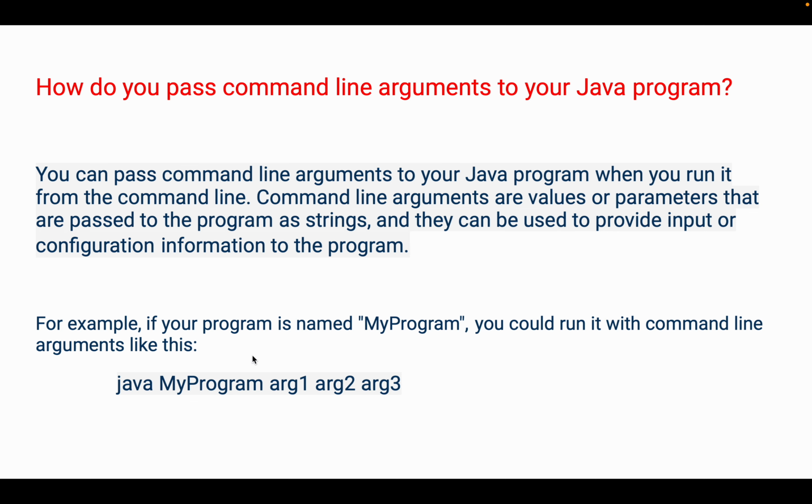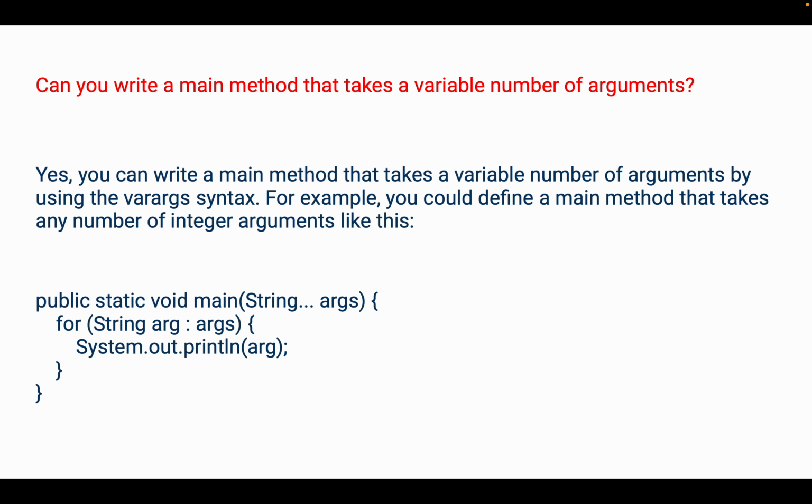For example, if your program is named my program, then you can run it with command line arguments like java my program argument 1, argument 2, argument 3. This way we are passing 3 arguments. So in the string array args, these 3 values will be passed. I hope this is clear. So let's move to the next question.